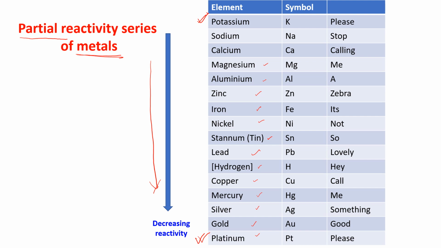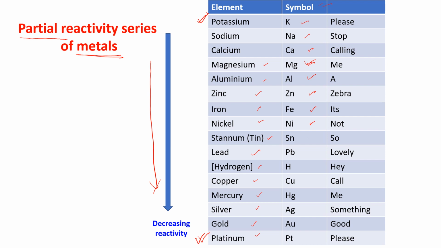In this table I have given you the symbol of these elements. The symbol of potassium is K. The symbol of sodium is Na. The symbol of calcium is Ca. Magnesium is Mg. Aluminium is Al. Zinc is Zn. Iron is Fe. Nickel is Ni.